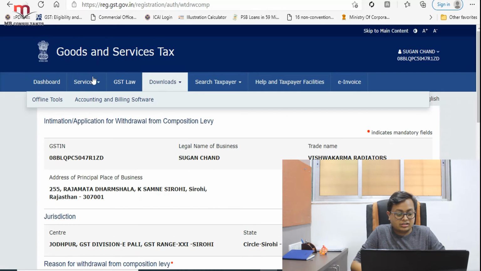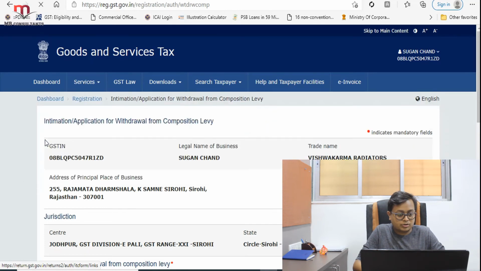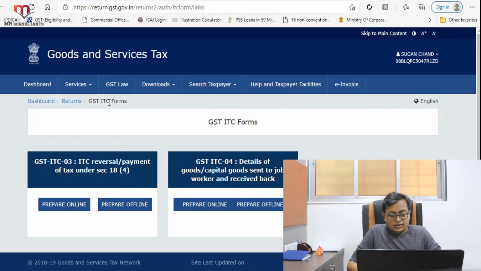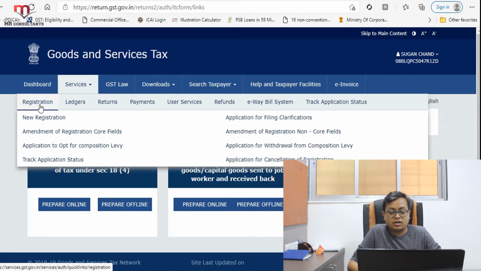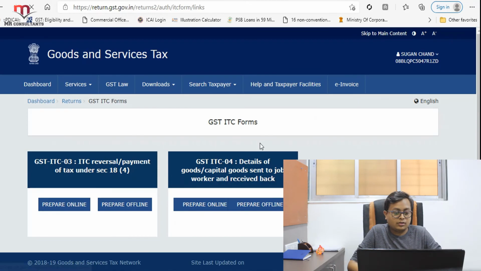Once the JSON is generated, you'll see the option over here: services, returns, and we have this ITC form. We can go to the GST portal, services, returns, and GST ITC form. ITC-01 has to be selected, but here we cannot see the form just because we have not made the application for withdrawal. The withdrawal application can be made through this, as I have already explained earlier: application for withdrawal from composition. This is how you get converted from composition to regular scheme.